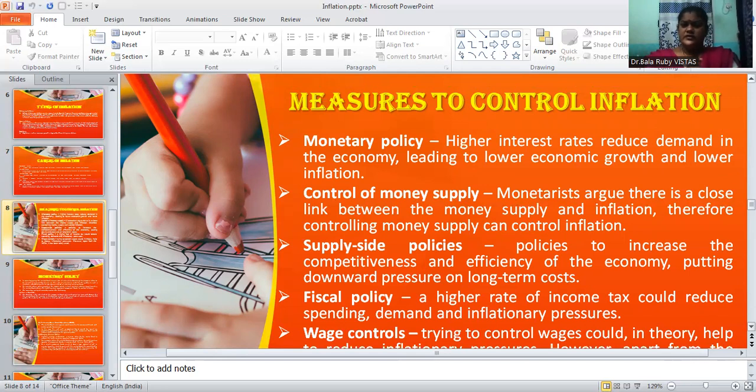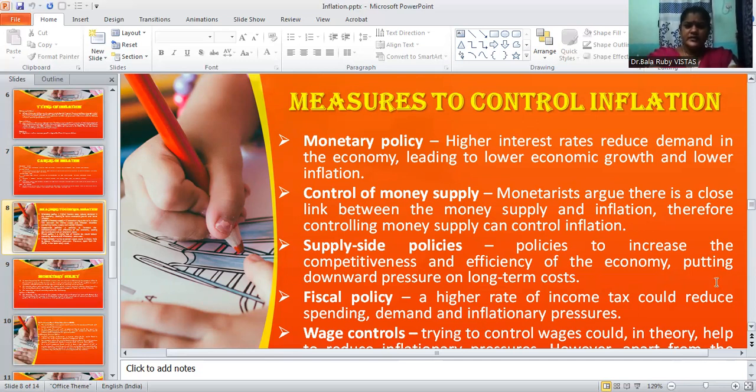The first measure to control inflation is monetary policy. With the help of monetary policy, we can reduce inflation. At the same time, we can control inflation with the help of money supply, because monetarists argue there is a close link between money supply and inflation. Therefore, controlling the money supply is also one of the main ways to control inflation. Then the next measure is supply side policies. These are policies to increase the competitiveness and efficiency of the economy, putting downward pressure on long-term costs.